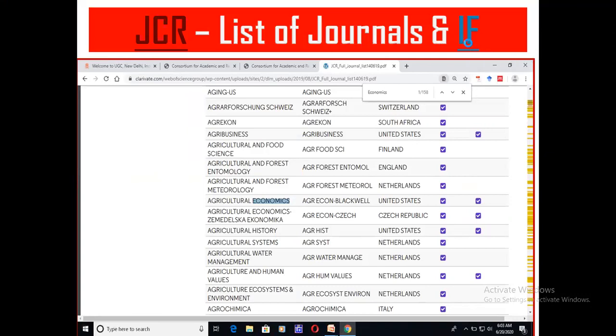One more thing, note down here. This is also impact factor. Even impact factor, Web of Science impact factor. If you type in Google, Web of Science impact factor, it will take you to this page. Next, Web of Science impact factor. Another method. One is from this, JCR, through JCR. Another one, Web of Science impact factor 2019.